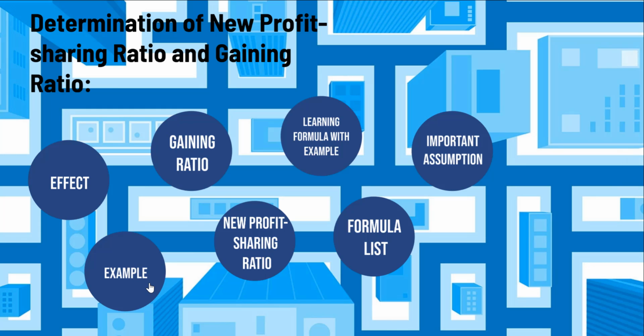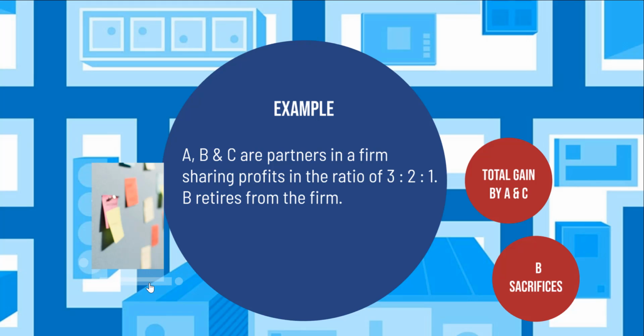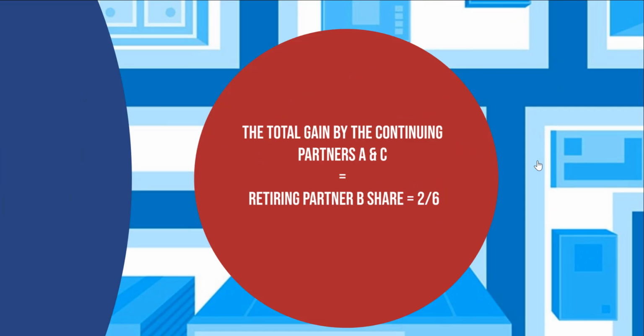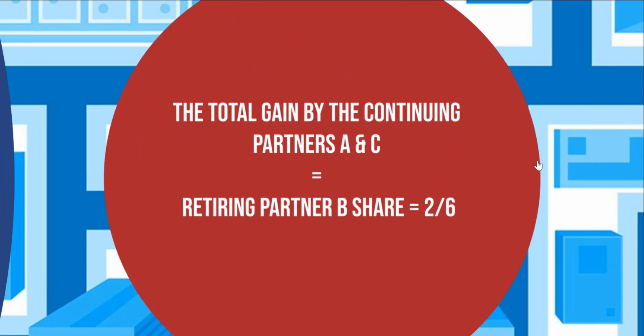We'll see the effect of retirement of a partner on the profit sharing ratio by means of an example. Let's say A, B and C are partners in a firm sharing profits in the ratio of 3:2:1. Let's say B retires from the firm. What is the total gain by partners A and C?